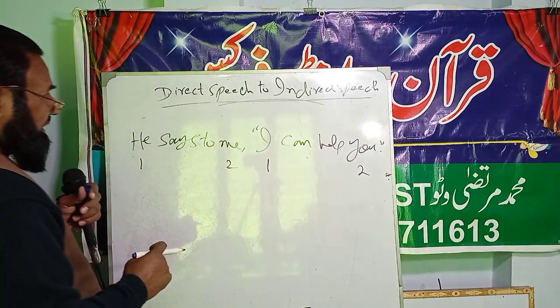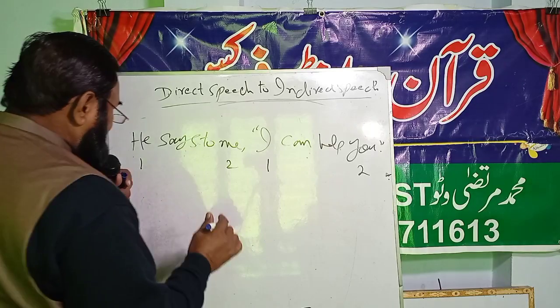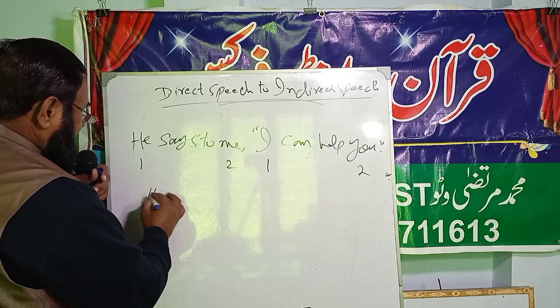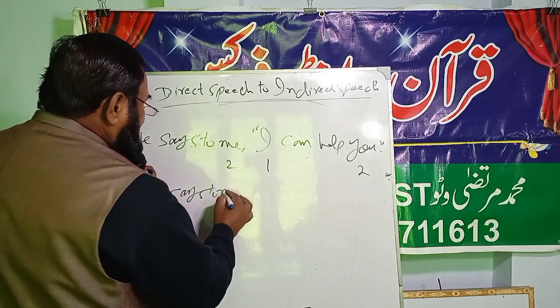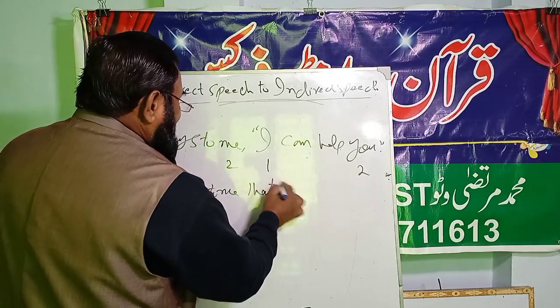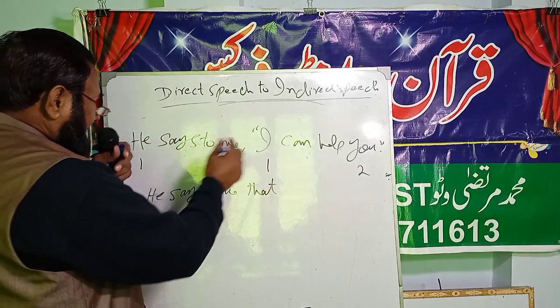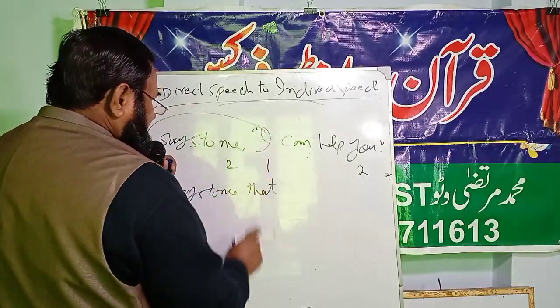So this sentence is in present indefinite tense, so you can write the reporting speech as it is. He says to me, or he tells me, he says to me that. Number 1 can be changed according to number 1, so this is the subjective case.